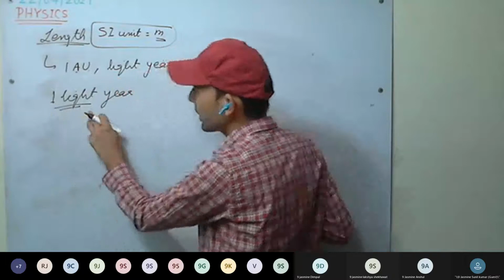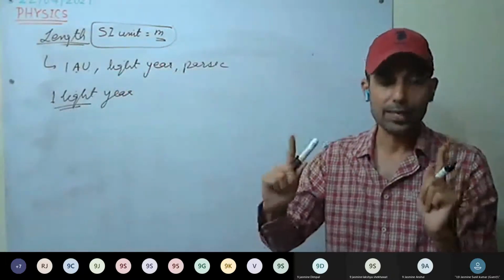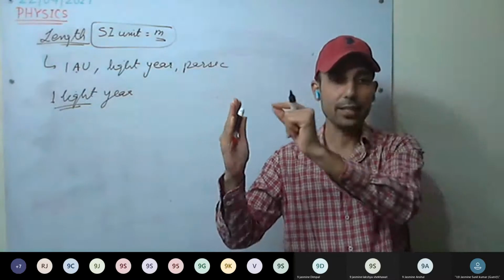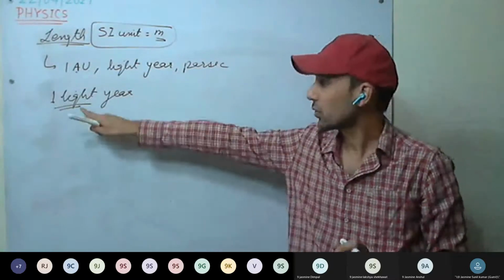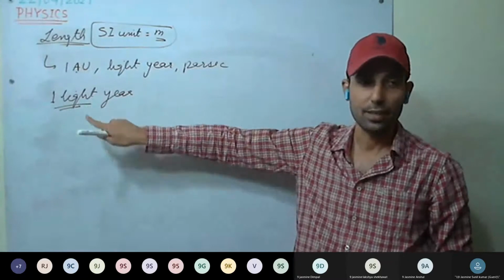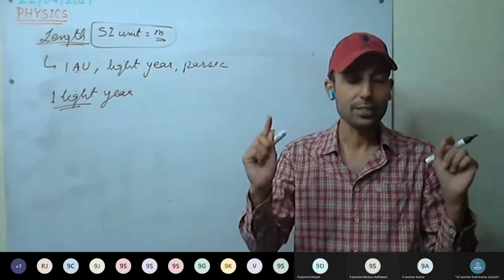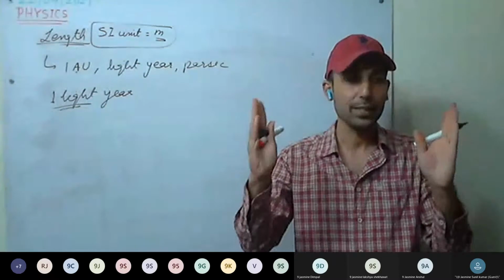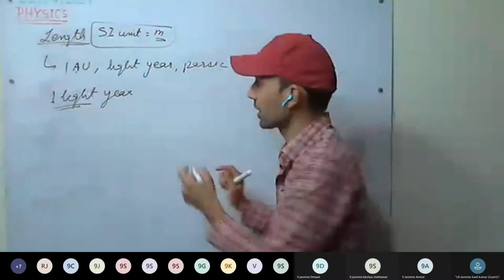One light year means the distance traveled by light in how much time? One year. So how much distance is the light traveling in 1 year? That is 1 light year. In a period of 1 year, how much distance does light travel?